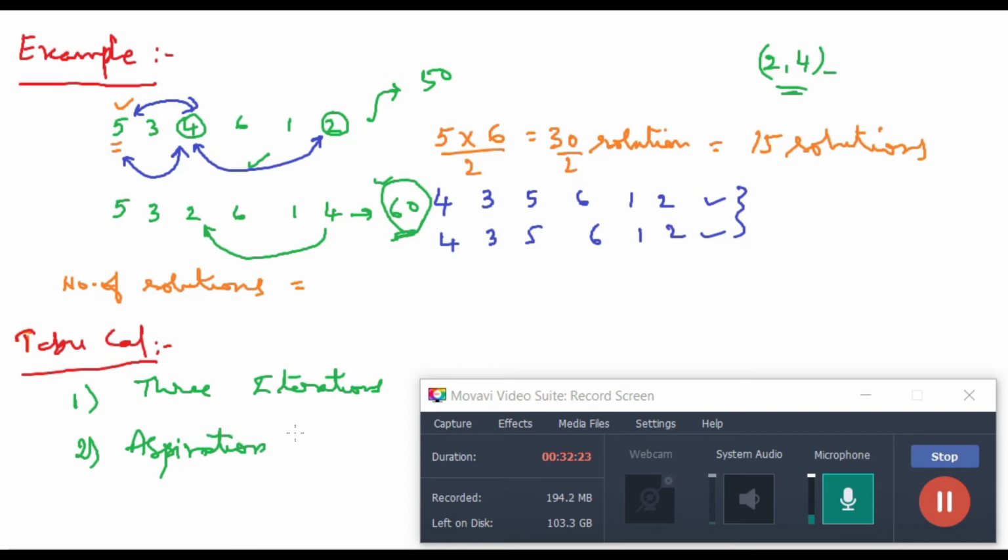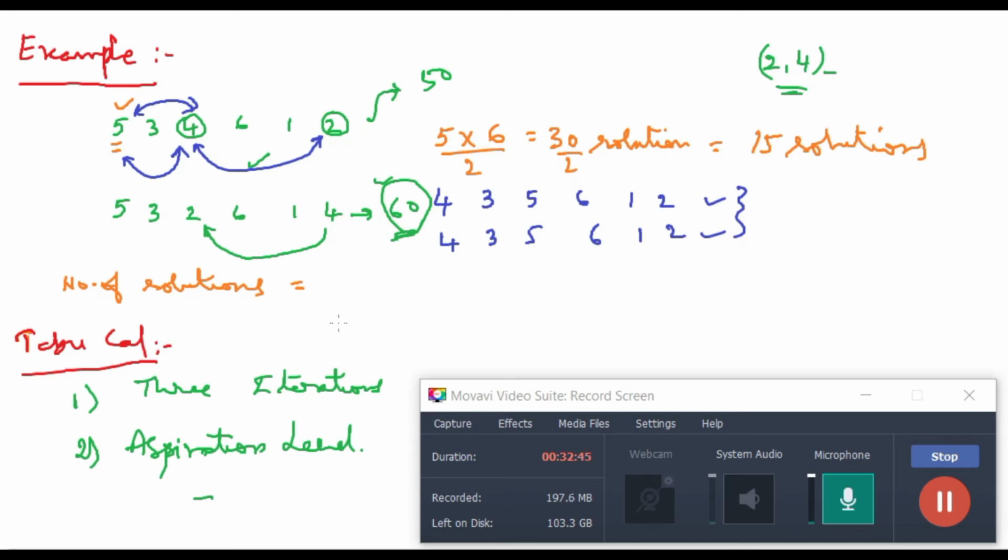Aspiration level can be obtained if we are getting the best result and we never got that much result previously. That part we will see with this example only. So these things are in taboo calculation. So we need to put them in the taboo list for 3 iterations only.